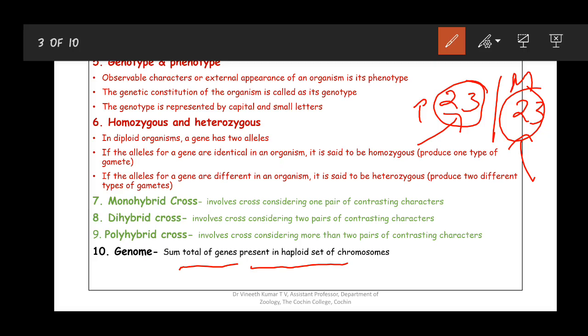If you go for the diploid number of chromosomes, you will be duplicating the entire genes. That is the difference. To get the correct number of genes present in human cells, you have to count the genes in 23 chromosomes. Is that clear? That is why the definition of genome is given in such a manner: it is the sum total of genes present in the haploid set of chromosomes.